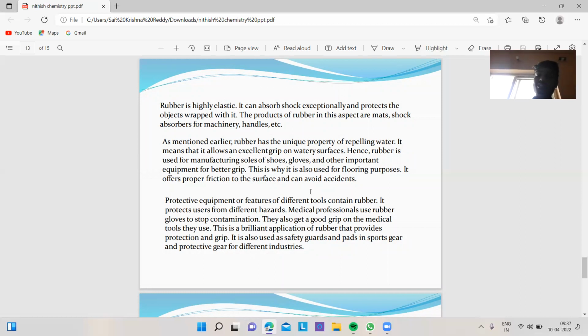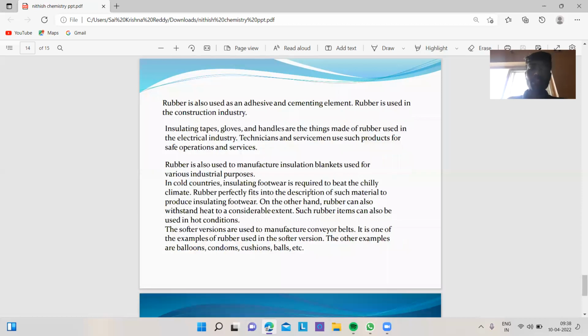Medical professionals use rubber gloves to stop contamination. They also get a good grip on medical tools. This is a brilliant application of rubber that provides protection and grip. It is also used as safety guards and pads in sports gear and protective gear for different industries. Rubber is also used as an adhesive and cementing equipment. Rubber is used in the construction industry.